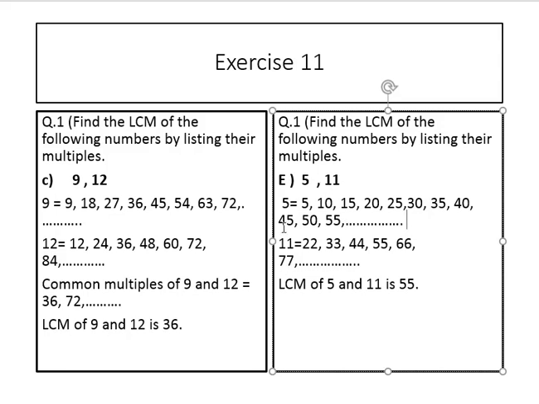And the multiples of 11. The table of 11: 11 1s are 11, 11 2s are 22, 11 3s are 33, 11 4s are 44, 11 5s are 55, 11 6s are 66, 11 7s are 77. So the least common multiple of 5 and 11 is 55.